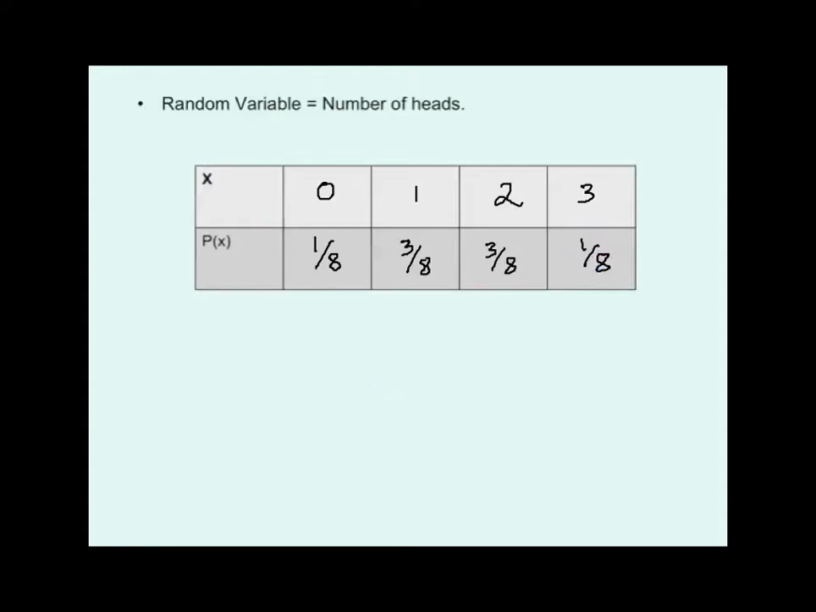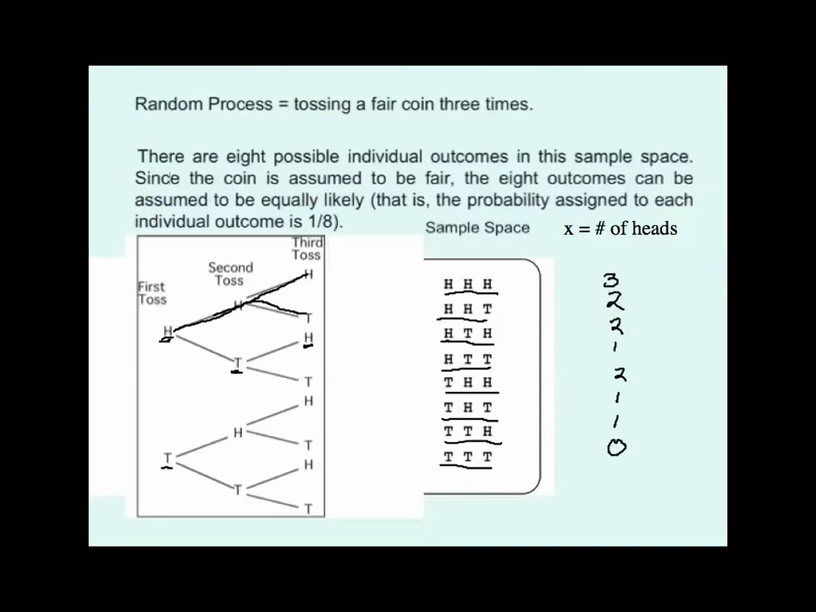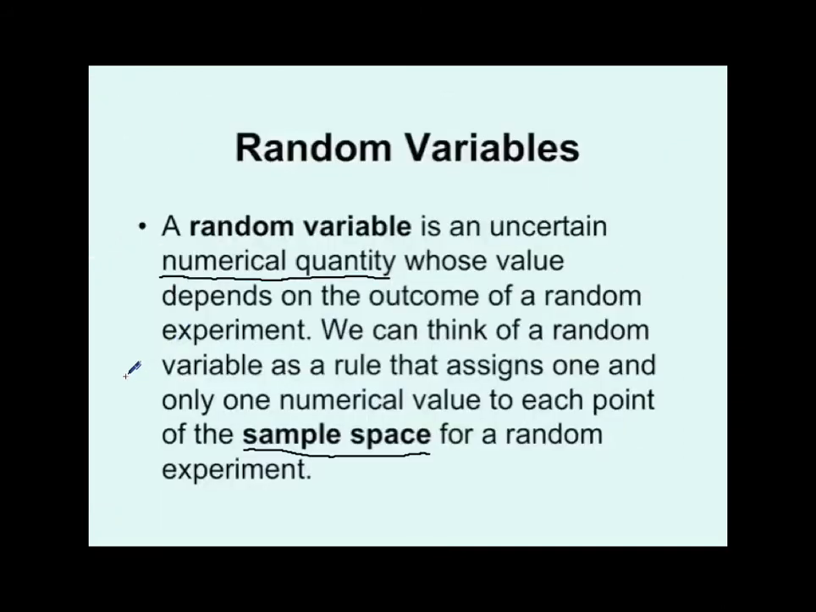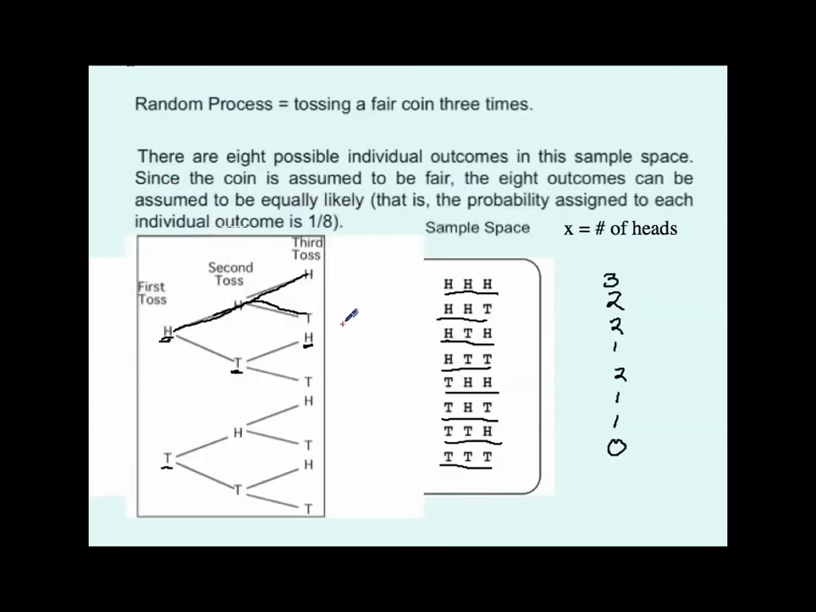Okay? Let's go back and make sure we got it. We'll go all the way back to the first slide here again. So the random variable is an uncertain numerical quantity whose value depends on the outcome of a random experiment. In our example right now, the random experiment is flip a coin 3 times. We can think about a random variable as a rule that assigns one and only one numerical value to each point of the sample space for a random experiment. So a random experiment, flip the coin 3 times. Our random variable counts the number of heads.